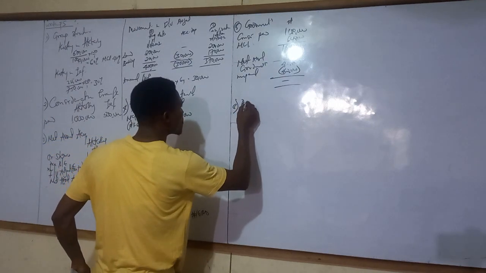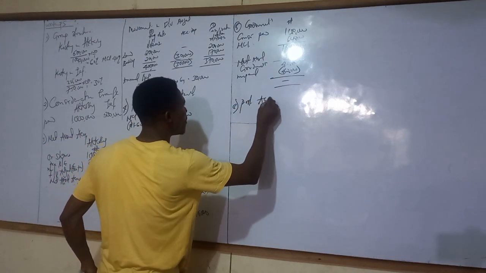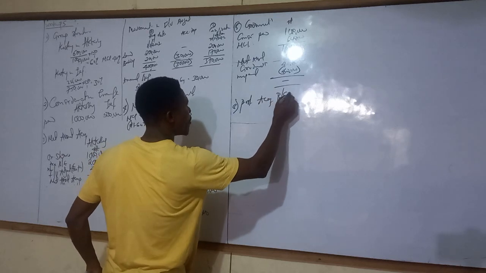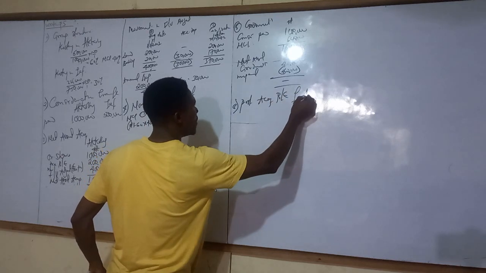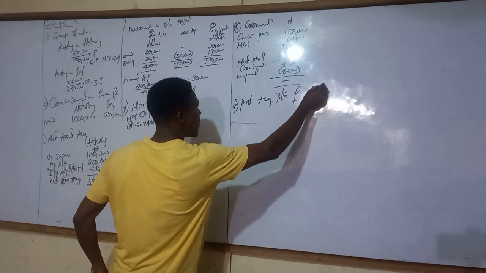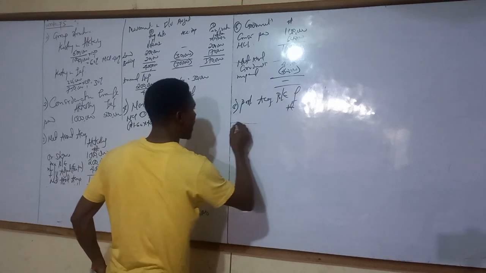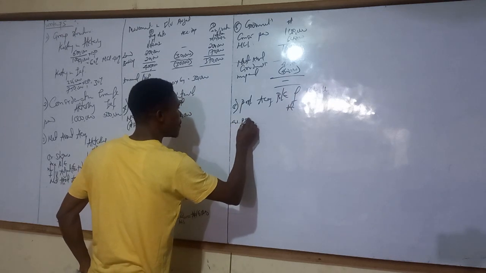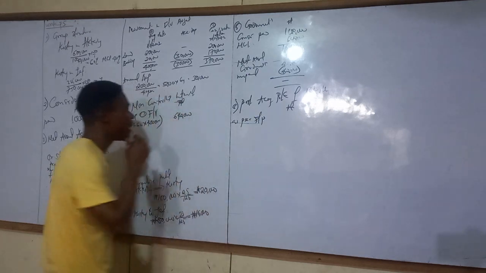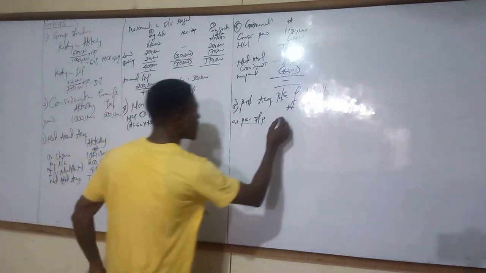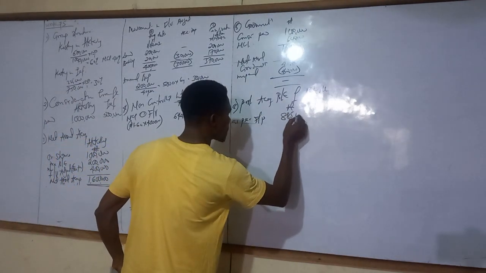Then the post acquisition retained earnings of Calling. As per the financial position, you have 885,000.